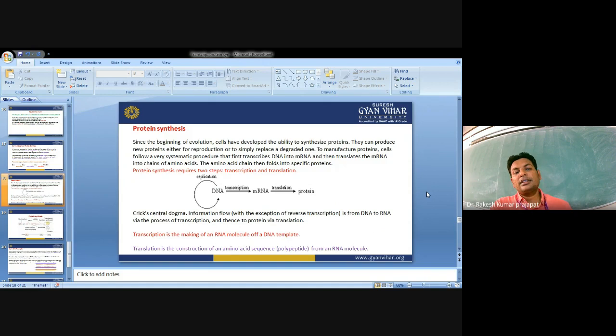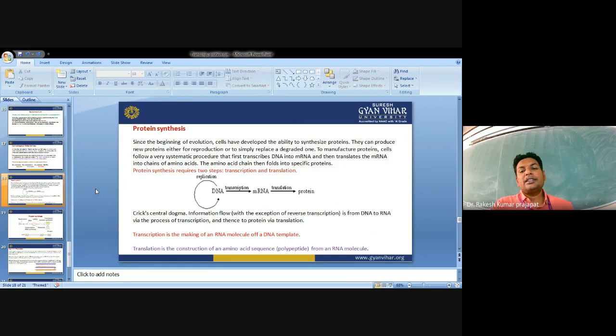Protein synthesis: since the beginning of evolution, cells have developed the ability to synthesize proteins. They can produce new proteins for reproduction or simply replace a degraded one. To manufacture a protein, cells follow a very systematic protocol that first transcribes DNA into mRNA and then translates the mRNA into a chain of amino acids.